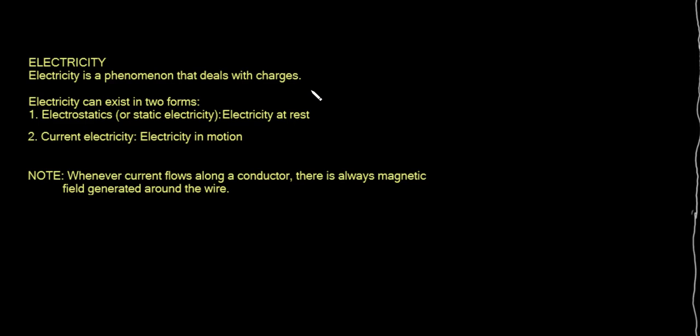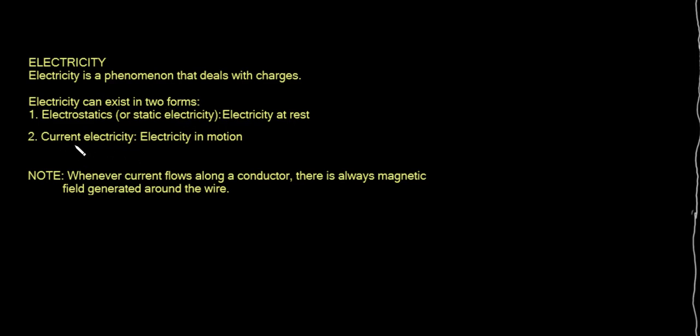But here we want to look at what really is this electricity. What is the concept of electricity? As we have seen so far, it deals with charges. It can exist in two forms. The first form is called electrostatics, which is also static electricity. That means electricity at rest. Anytime you hear statics, it means at rest. When something is static, it's not moving. So that is one form of electricity.